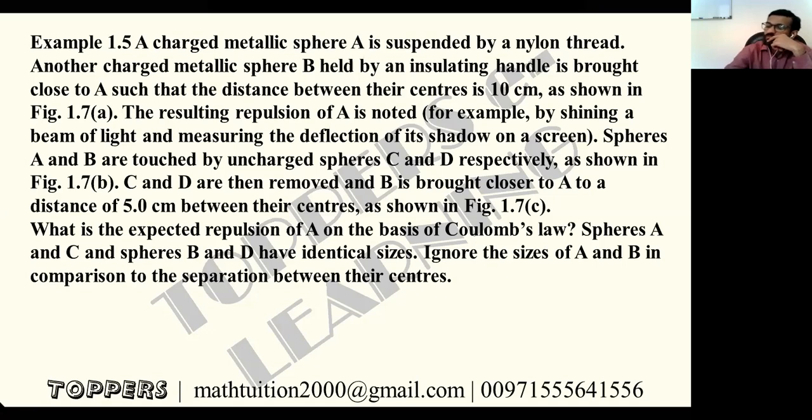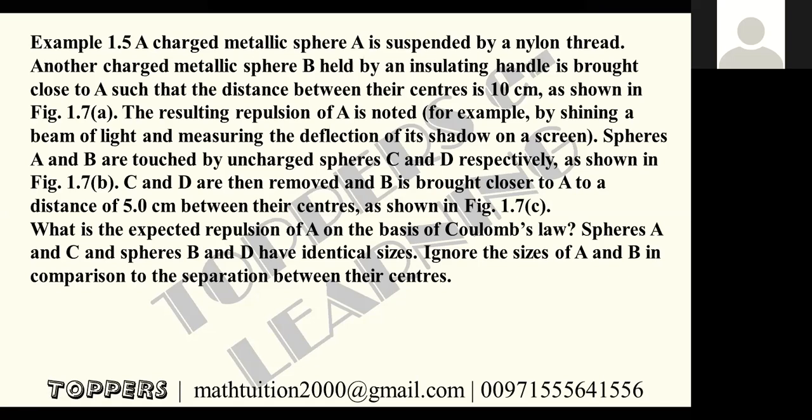A charged metallic sphere A is suspended by a nylon thread. Another charged metallic sphere B, held by an insulating handle, is brought close to A such that the distance between their centers is 10 centimeter, as shown in figure 1.7a. The resulting repulsion of A is noted, for example, by shining a beam of light and measuring the deflection of its shadow on a screen.